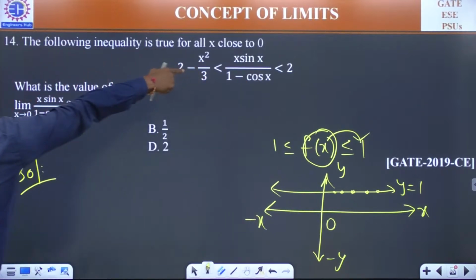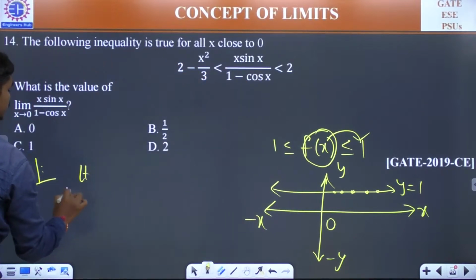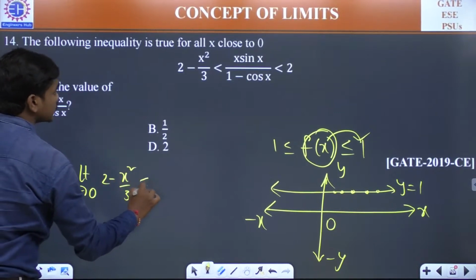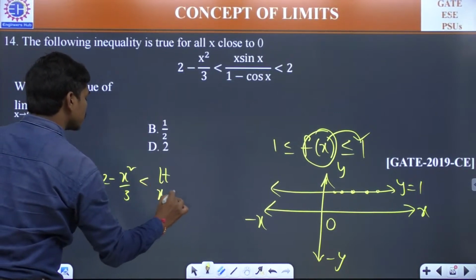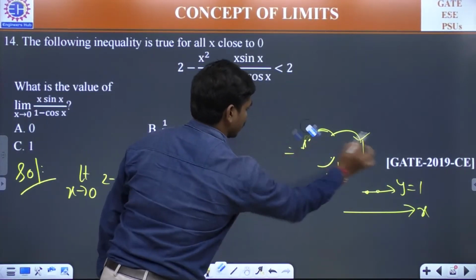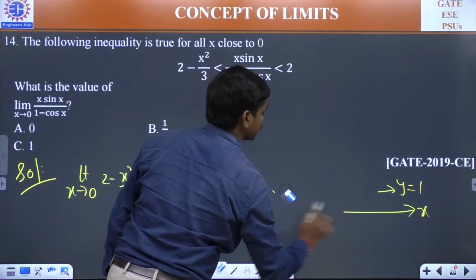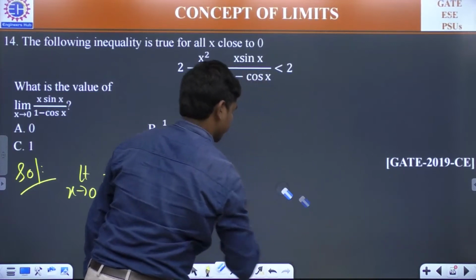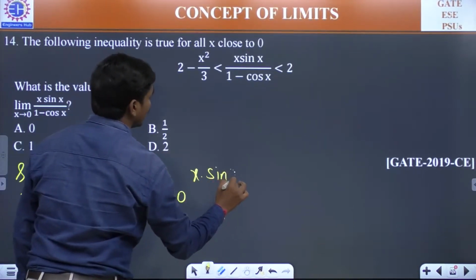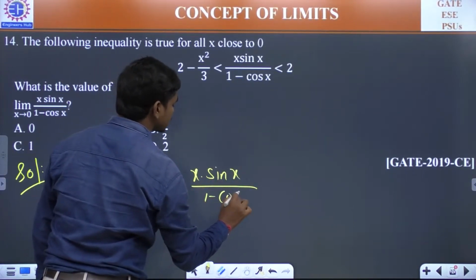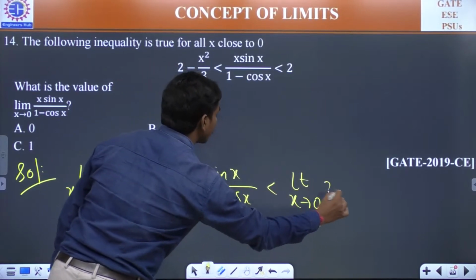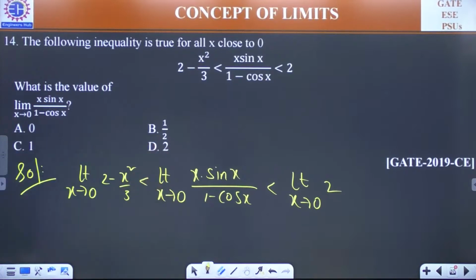So let us apply limit for this inequality. Limit x tends to 0, 2 minus x square by 3 less than limit x tends to 0, x into sin x divided by 1 minus cos x is less than limit x tends to 0, 2. So you can apply limit for all the three steps in the inequality.